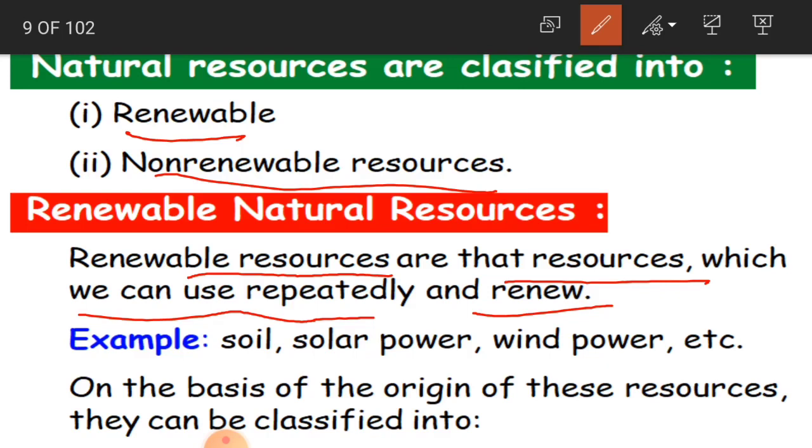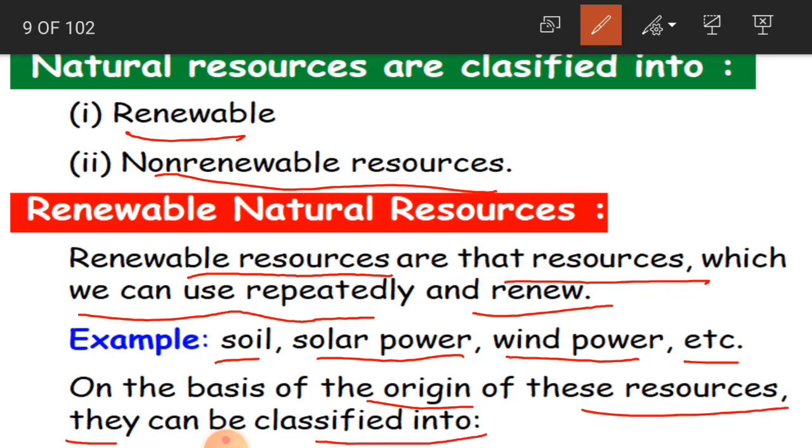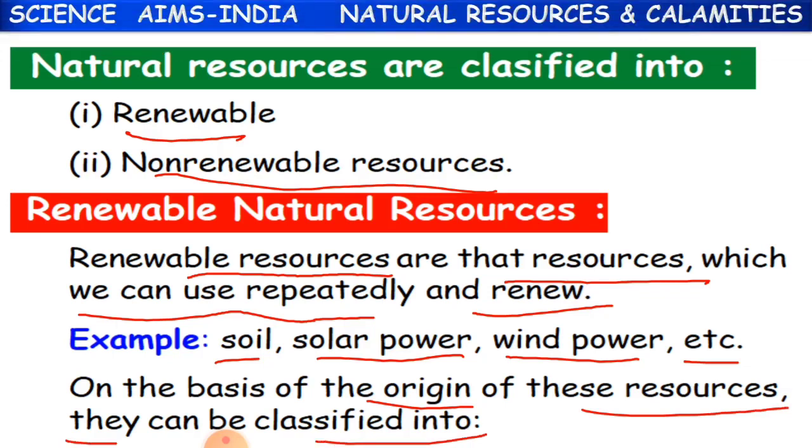You can use them so many times and you can renew them. That is, you can use them repeatedly. For example, soil, solar power, wind power, etc. So as we have discussed soil, solar power and wind power. And on the basis of the origin of these resources, they can be classified.